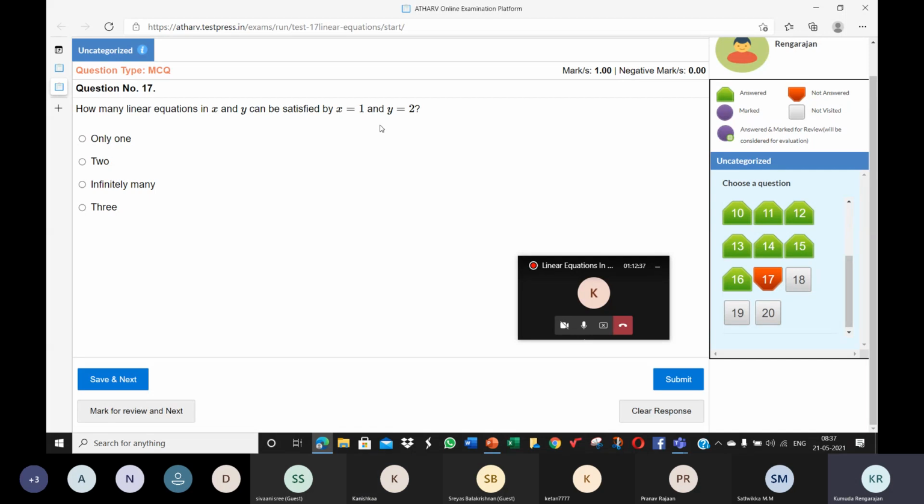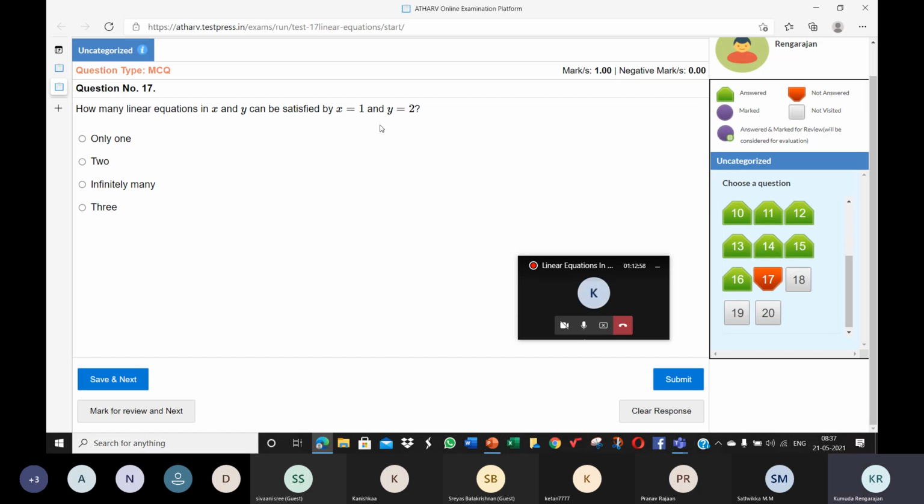We can draw infinitely many lines passing through a given point. Now all those lines will have some different equations, right? Every straight line is given by a linear equation in 2 variables x and y. Every line has its own equation.